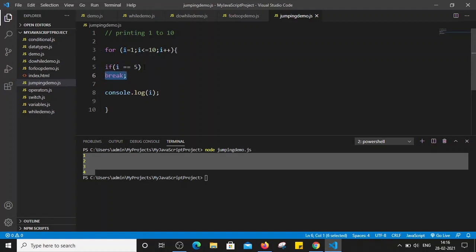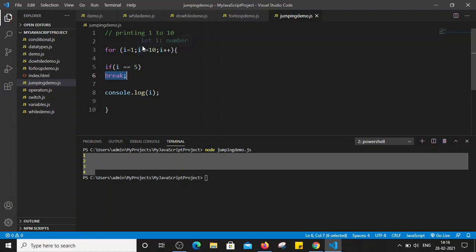So it knows that as soon as this condition matches, we have used break here. That's why it will come immediately out of the loop, and it will not go to console.log(i). So it will not print the value of 5 or any further looping. It will break the loop, right? As soon as the value of i becomes 5, it will break the loop. That's why it printed only values up to 4, correct?